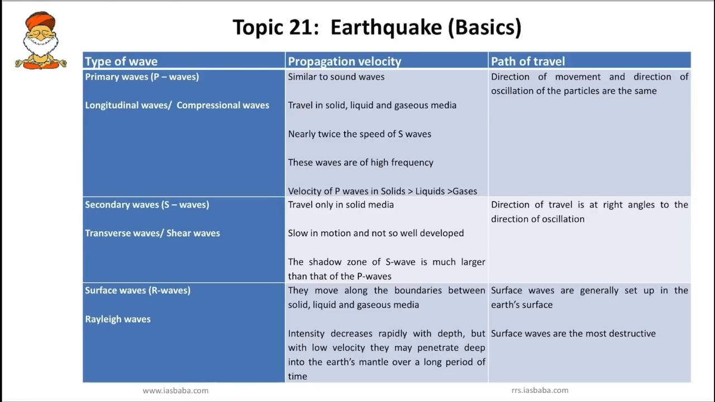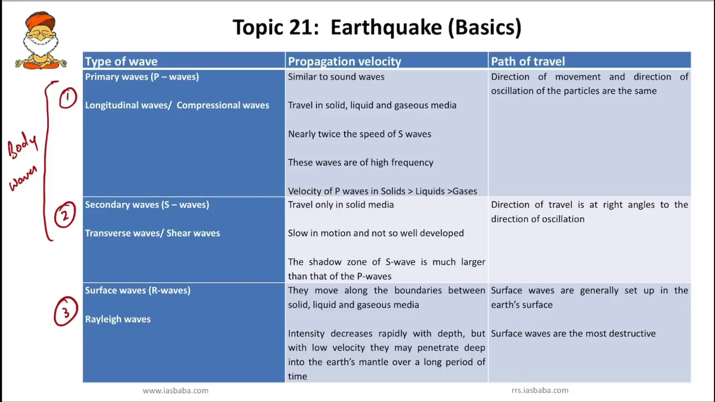So we can classify the type of earthquake waves depending on their propagation velocity and path of travel. So first we have three types of wave. One is primary wave, second is secondary wave, third one is surface wave. And we can club this primary wave and secondary wave as body waves. So we have two types of waves, one is body waves and surface waves. Under body waves, we have primary wave and secondary wave.